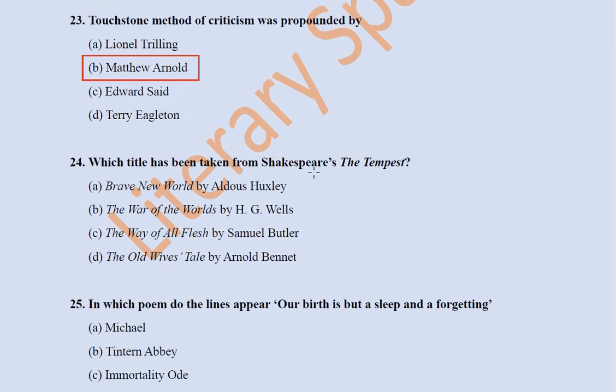Next question we have, which title has been taken from William Shakespeare's The Tempest? The Tempest, William Shakespeare's last play, published in 1611. So from there, a particular writing has taken its title. Brave New World by Aldous Huxley, The War of the Worlds by H.G. Wells, The Way of All Flesh by Samuel Butler, The Old Wives' Tale by Arnold Bennett. It is Brave New World by Aldous Huxley.